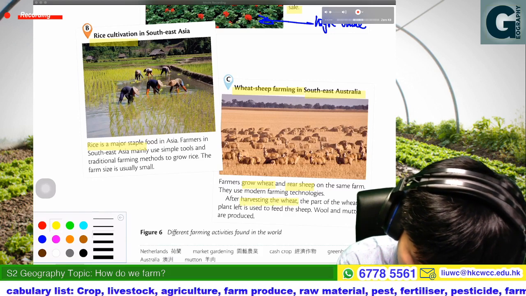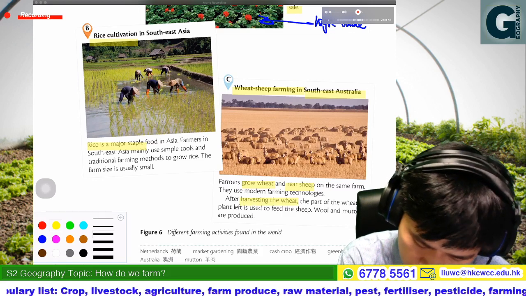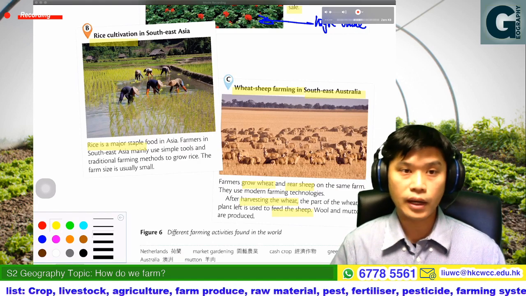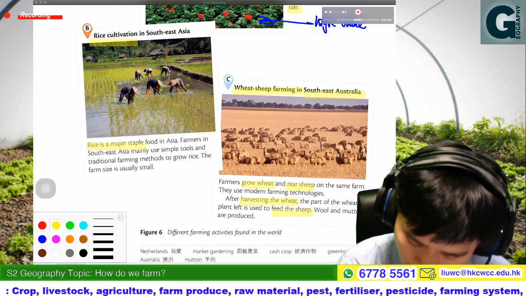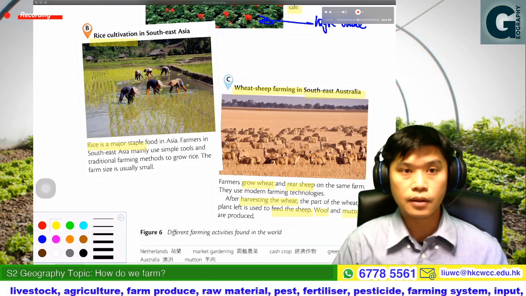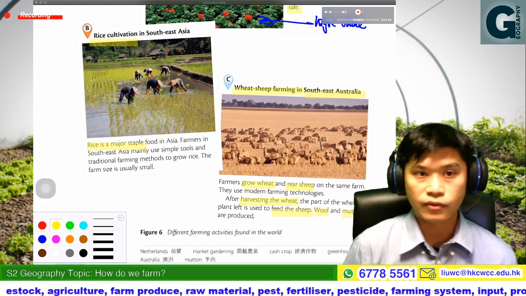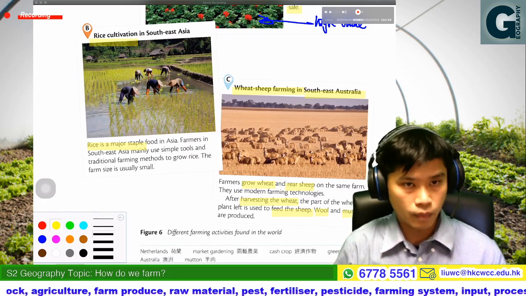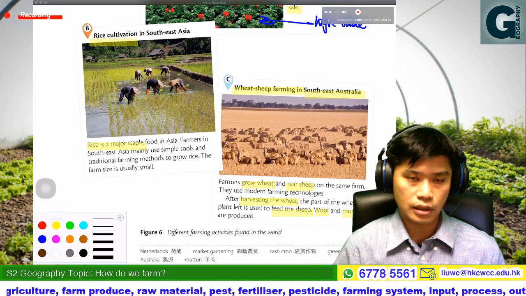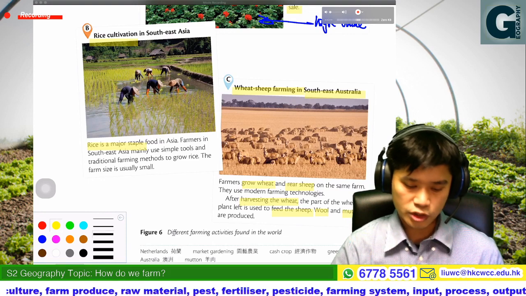After harvesting the wheat, the part of the wheat plant left is used to feed the sheep. Therefore the farm produce would be wool and mutton, and also wheat. So that would be the farm produce of wheat sheep farming.